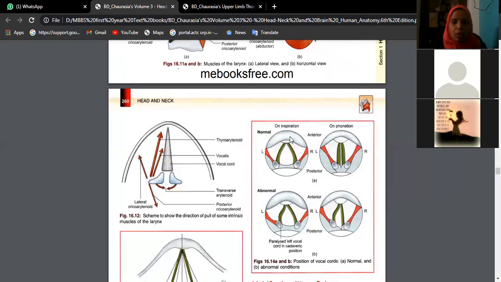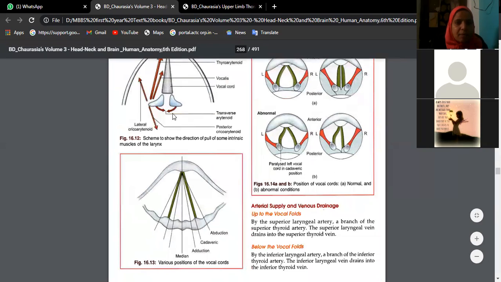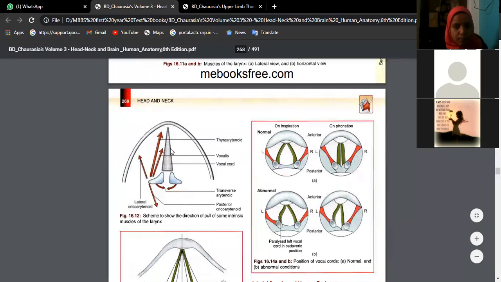All these muscles, what do they do? See, these are the vocal cords or vocal folds. They contract in various directions to control the inlet of the vocal cords. Vocal cords are very important because they are concerned with the production of voice. We have different movements performed by these muscles. It is shown here.